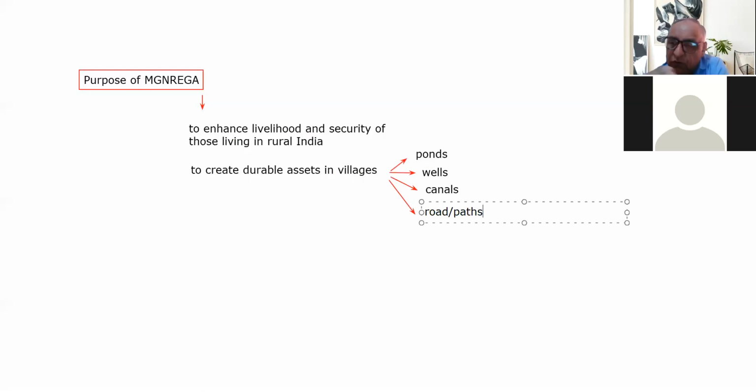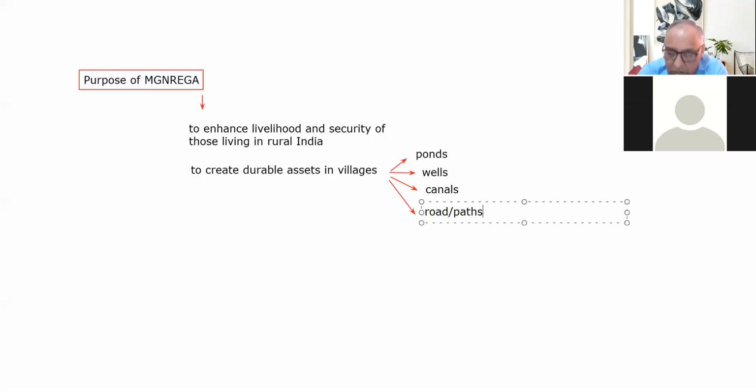This type of creation of durable assets, such as digging or cleaning ponds, wells and canals, is helpful in one way because it has economic significance, and on the other side, it has environmental significance also.